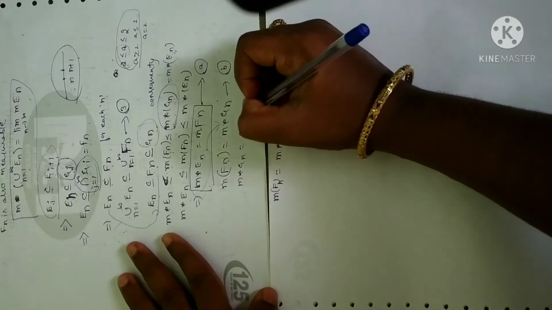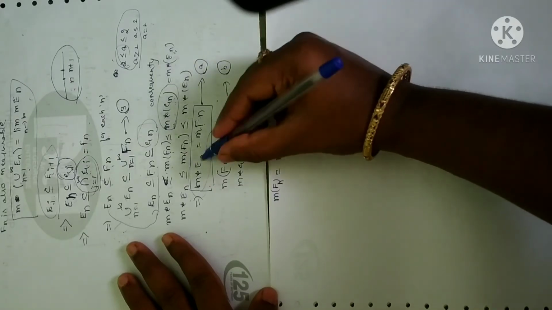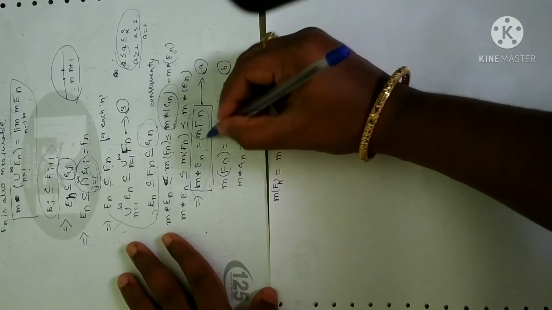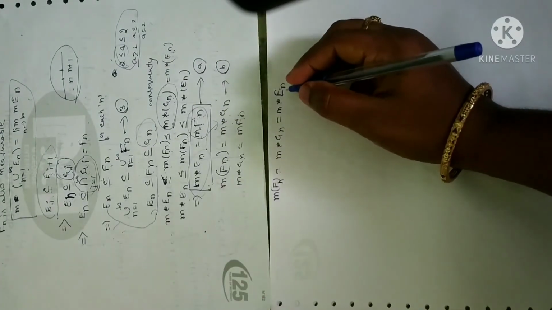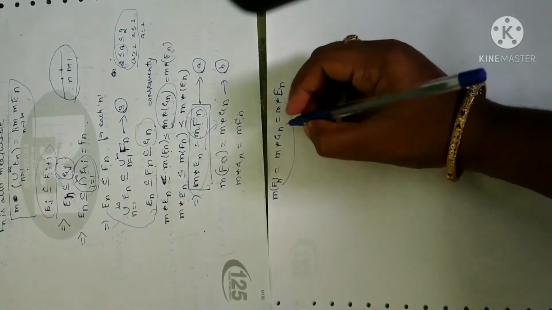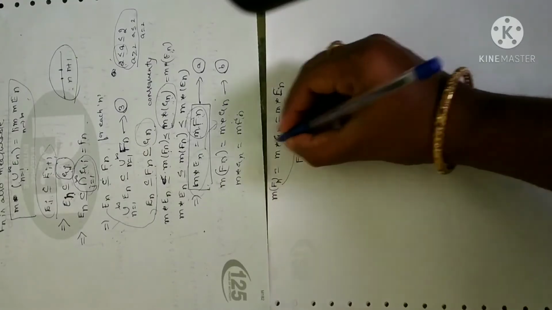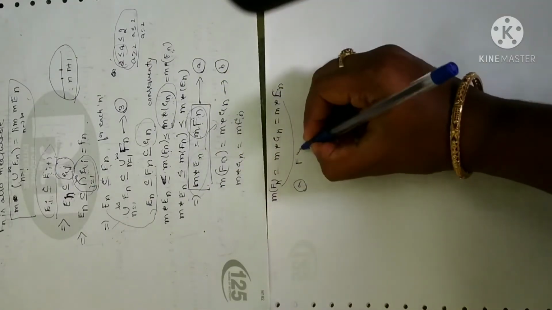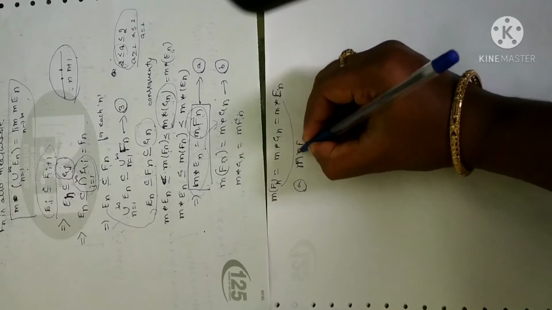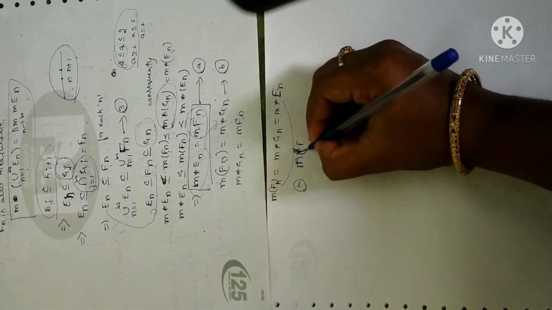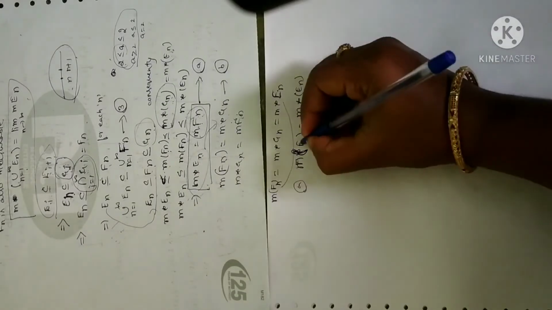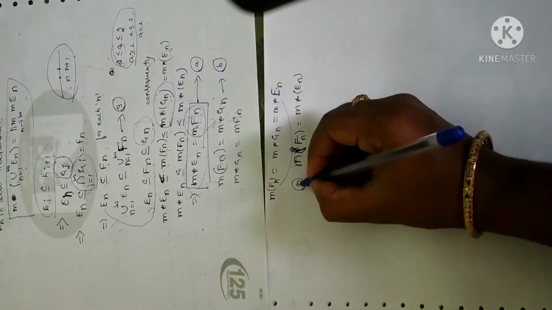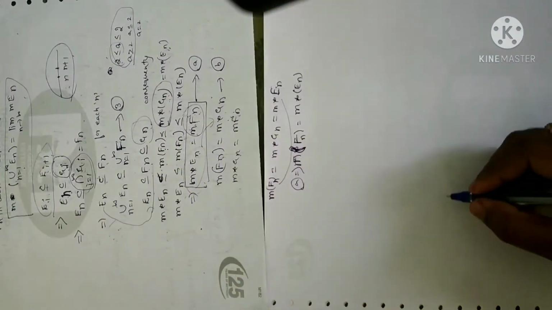Since the LHS and RHS are equal, we can equate them. Or else let me equate the first and last. So m of Fn is equal to m star of En. Fine. That is what equation A implies. m of Fn is equal to m star of En.